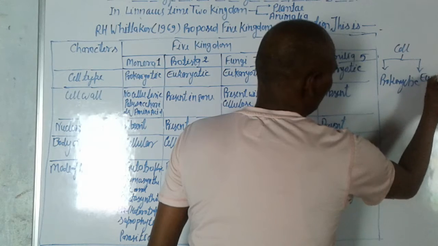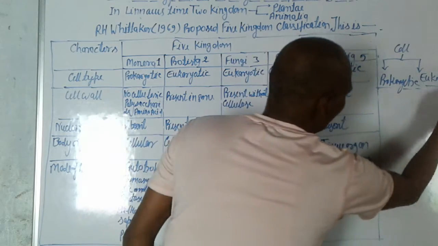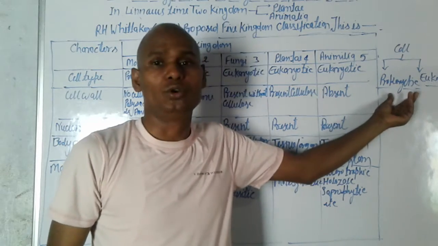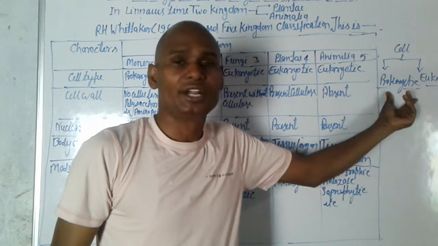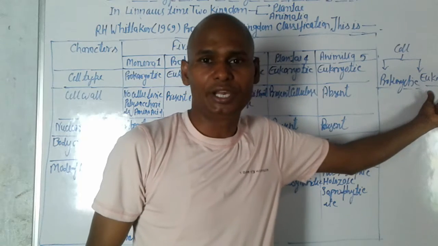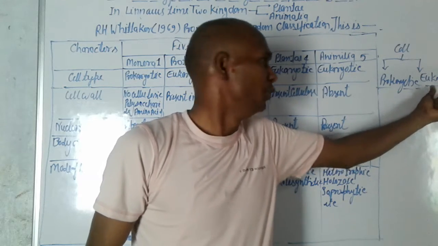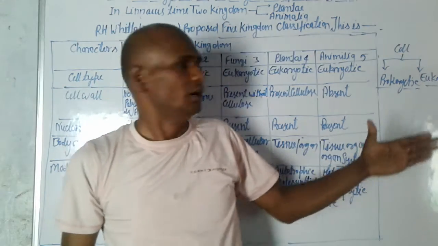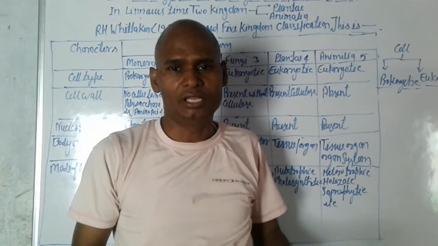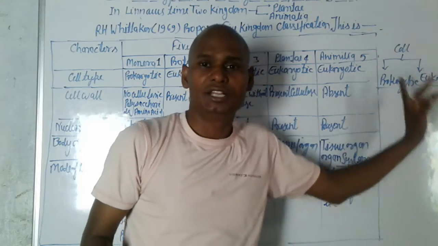The prokaryotic cell has no nucleus and no organelles like mitochondria, Golgi bodies, etc. But in the eukaryotic cell, all organelles are present, like a true nucleus, endoplasmic reticulum, Golgi apparatus, mitochondria, etc.